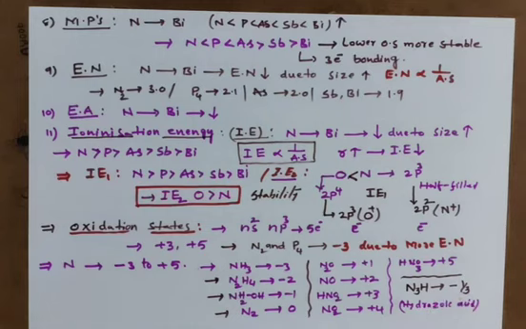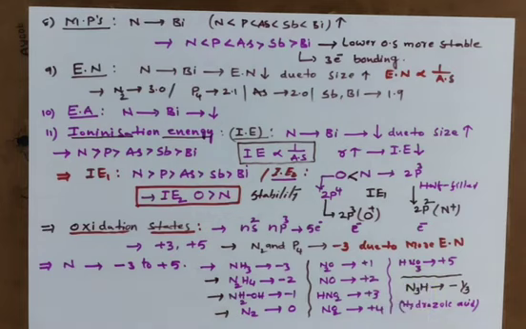So like this different oxidation state given by this nitrogen and no other element in this family. -3 to +5, even fraction also.